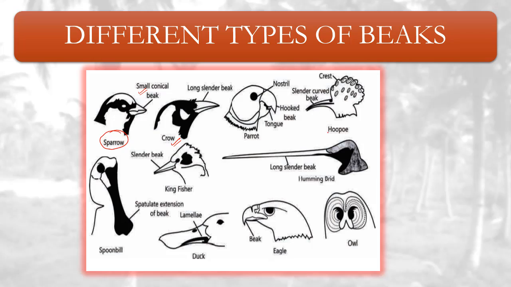Hoopoe, the beak is slender and curved. Hummingbird, the beak is like a long cylinder, and it is straight. Eagle, the beak is claw shaped, like a very sharp hook. Duck, the beak is flat. And spoonbill, the beak is basically like a spatula, like a spoon. So these are different types of beaks which are modified in the due course of evolution.